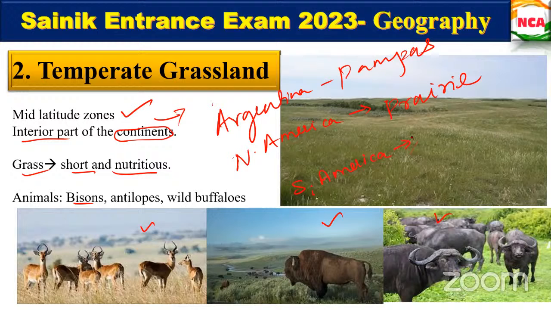I told you that each and every place the temperate grassland name is different, right? So in Argentina it is known by the name of Pampas, and in North America it is known as Prairie, and in South America, any idea? Veld, okay? And in Australia, how is it known? It is known as Downs, okay? So make a note of this one.